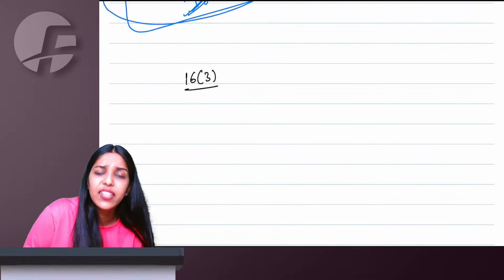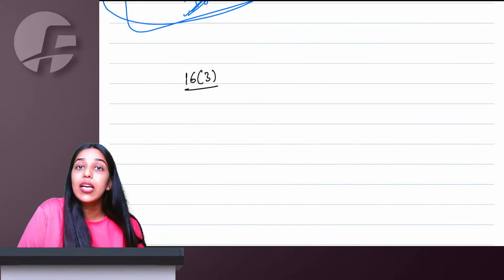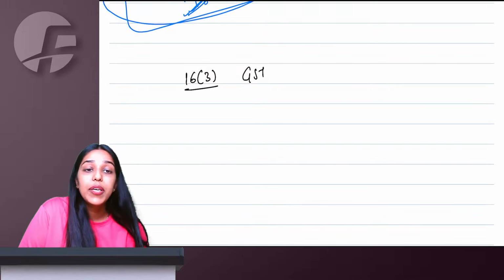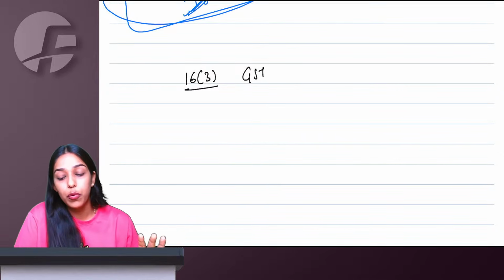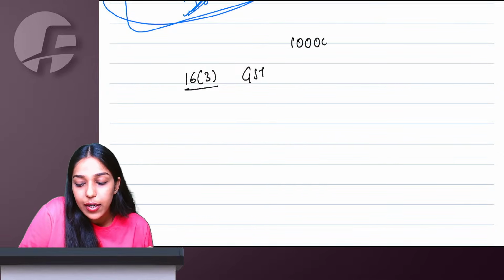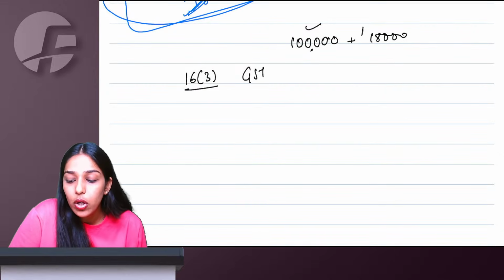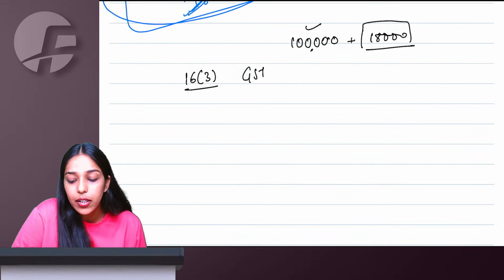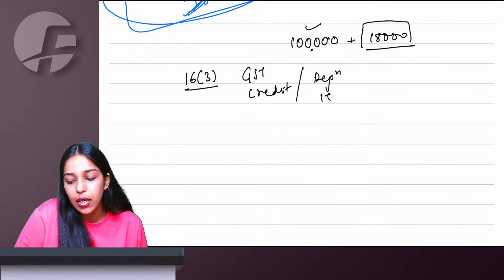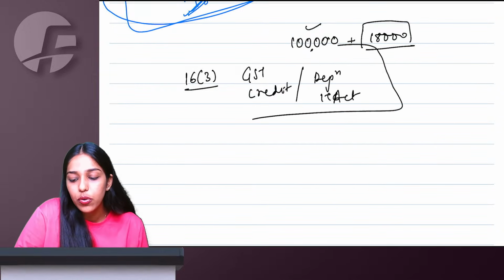Talking about section 16.3, it says if you are purchasing any asset, you take depreciation on the asset, that is not a problem. Let's say the asset is 1 lakh rupees plus 18,000 GST. On 1 lakh, you take depreciation, nobody is stopping you. But on this 18,000 component, either you take GST credit or you take depreciation under the Income Tax Act. Both benefits you cannot take.